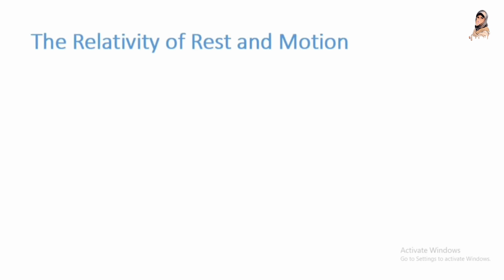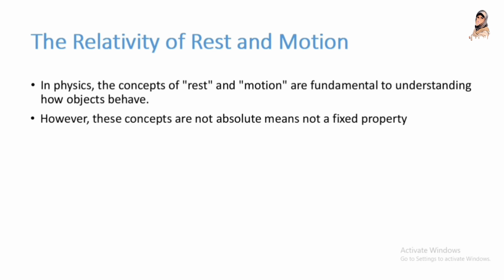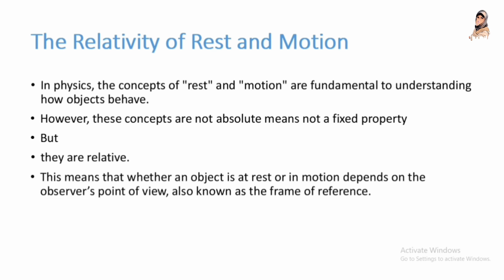Now, the relativity of rest and motion. In physics, the concepts of rest and motion are fundamental to understanding how objects behave. However, these concepts are not absolute, meaning not a fixed property, but they are relative. This means that whether an object is at rest or in motion depends on the observer's point of view, also known as the frame of reference.